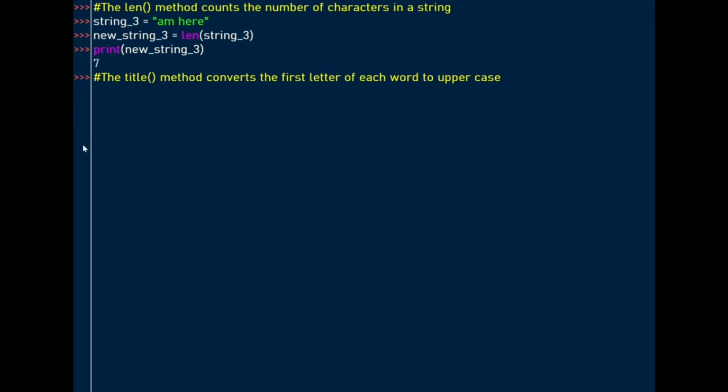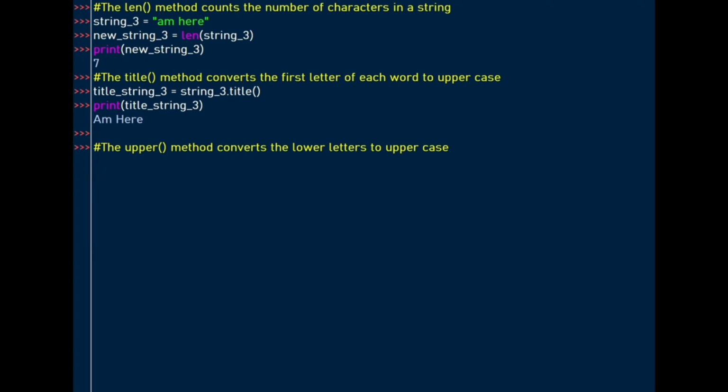The next method, the title method, converts the first letter of each word to uppercase. Let's apply the title method to string 3. The first letter of each word is capitalized. The upper method converts the lowercase letters to uppercase. So we apply the upper method to string 3 and declare a new variable called upper string 3. Let's print the result and look at the output. Here we go. All the letters have been capitalized.